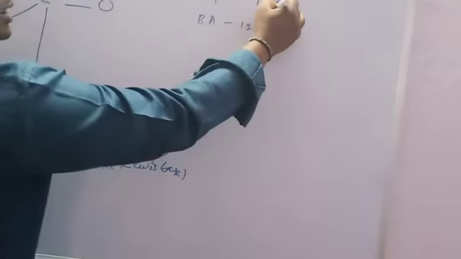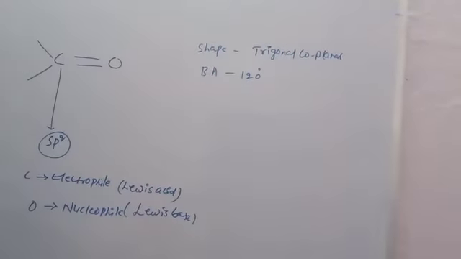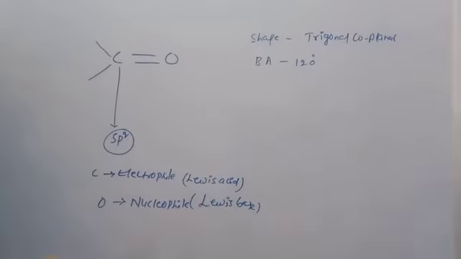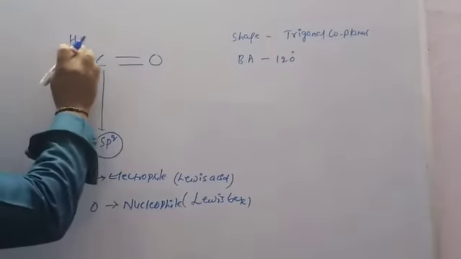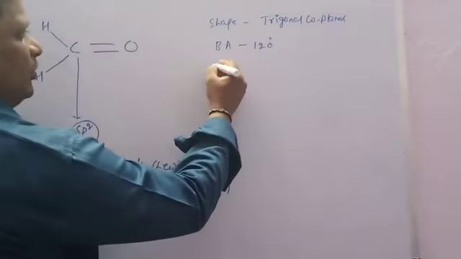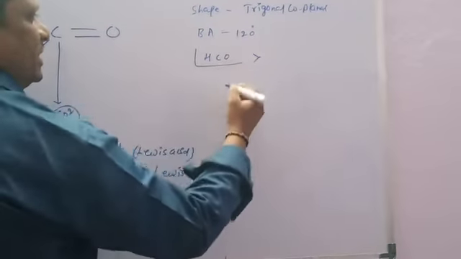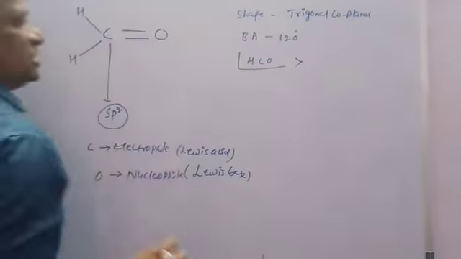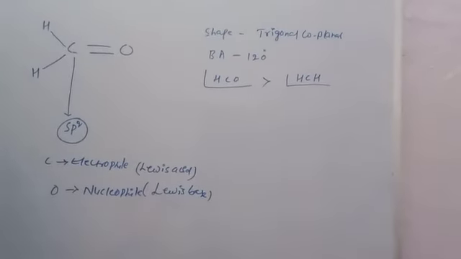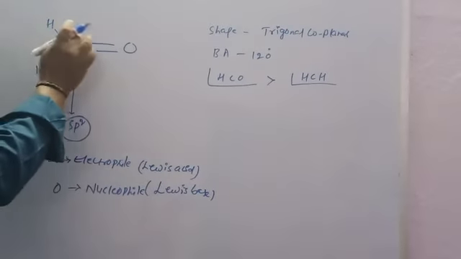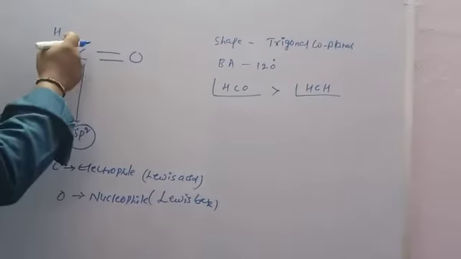Two bond angles are present, for example HCO and HCH. The HCO bond angle is greater than the HCH bond angle, because the repulsion between a single bond and a double bond is more than between single bonds.